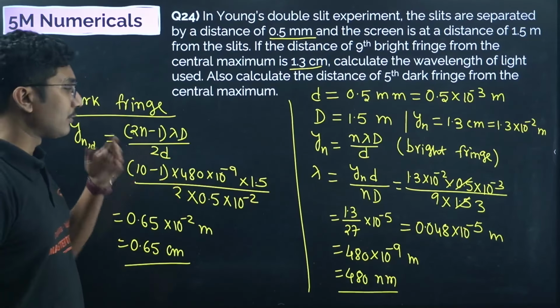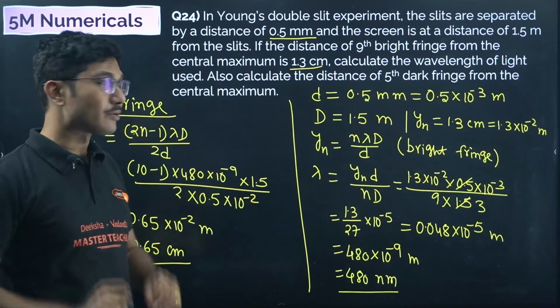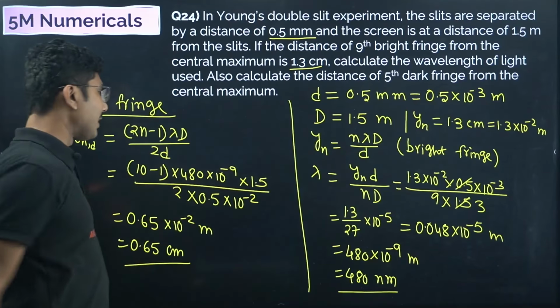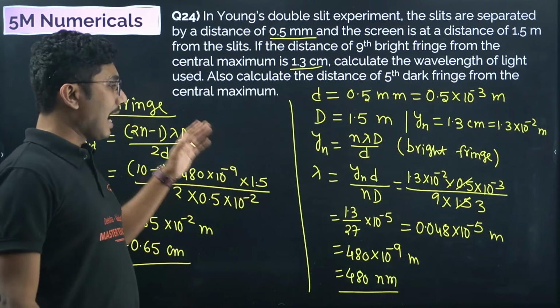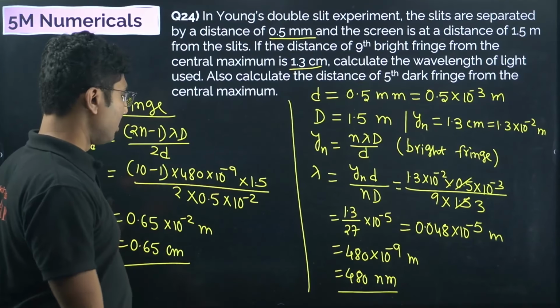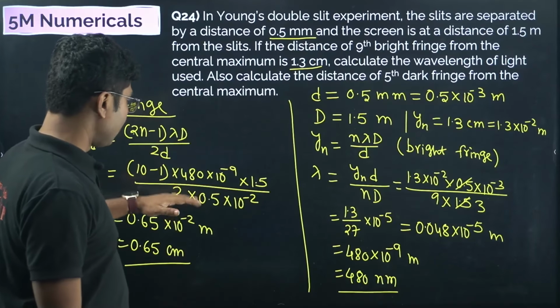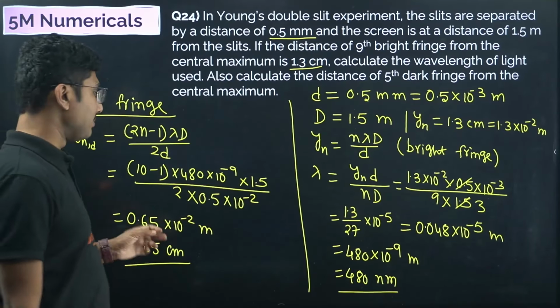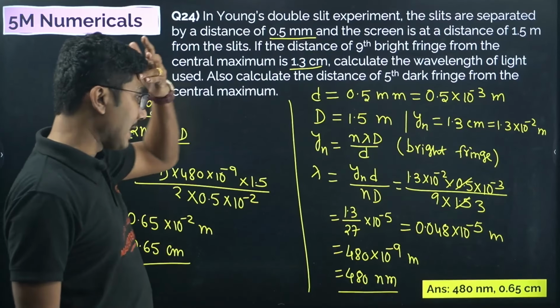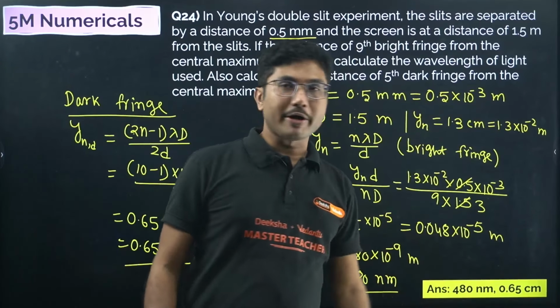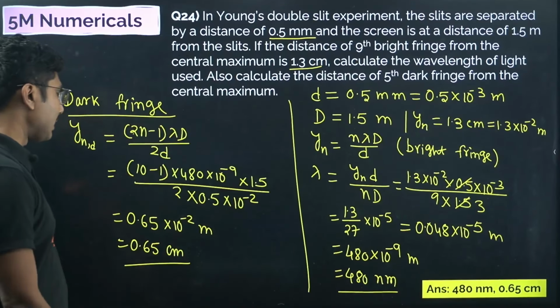You can use the calculator because in PU board exam simple calculators are used. 10 to the power values you tackle separately, and then you use the other values to calculate the decimal values. So you will get 480 nanometers and 0.65 centimeter as the answer.